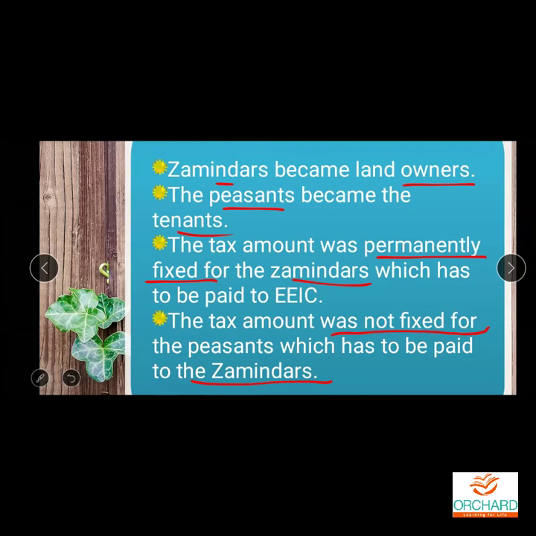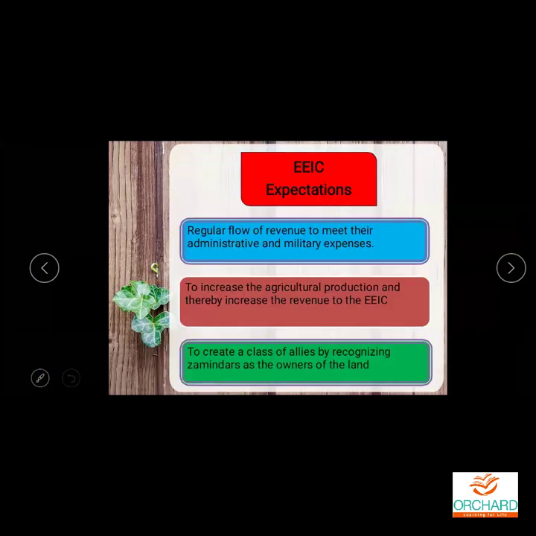They said that the tax amount was fixed permanently for the zamindars, but they did not tell what the peasants had to pay to the zamindars. It was not fixed at all at that time. So, using this situation, the zamindars were collecting a lot of taxes from the peasants. Understood?